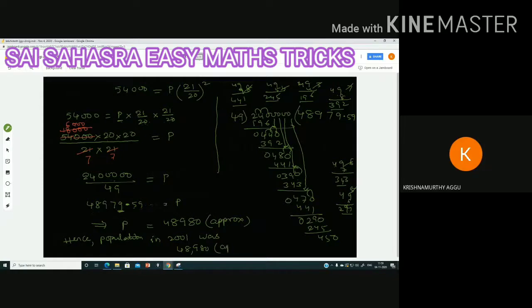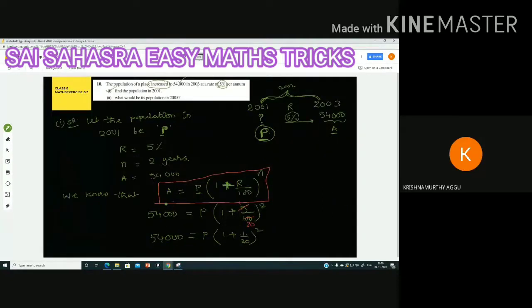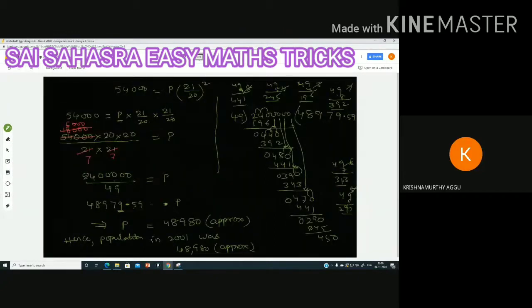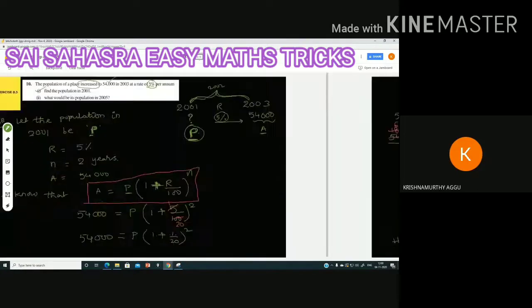48,980 approximately. This is the solution of our first part. Find the population in 2001. In 2003, 54,000 is there. Before that, it will be less than 54,000. How much is that? 48,980. Next, let us see the second part.